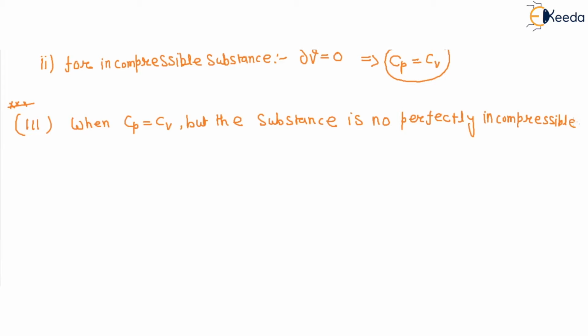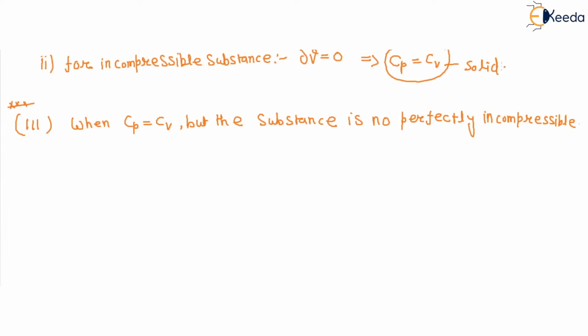In the second observation, Cp and Cv are equal for an incompressible substance. But here Cp and Cv are equal though the substance is not properly incompressible. There are solid, liquid and gas. Solid is incompressible, but liquid and gas are incompressible only a little bit.